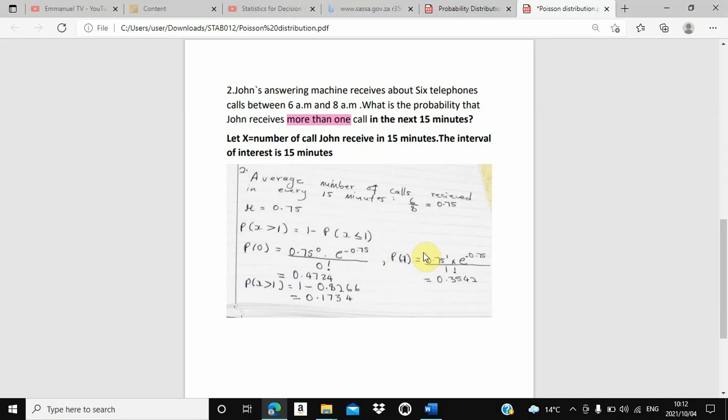What is the probability that one call will be received in 15 minutes? We substituted 1 where there was 0. Where there is x, you just place 1. That's why here when we placed 1, we got 0.3542.